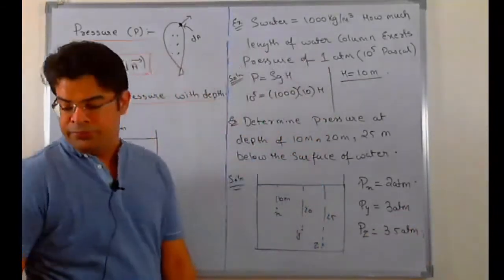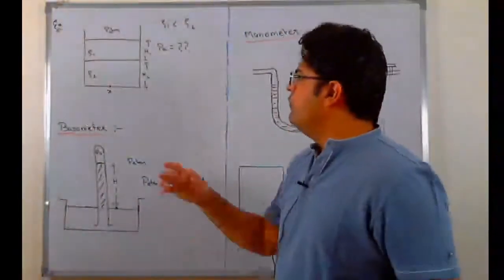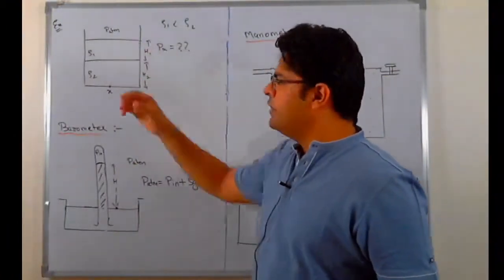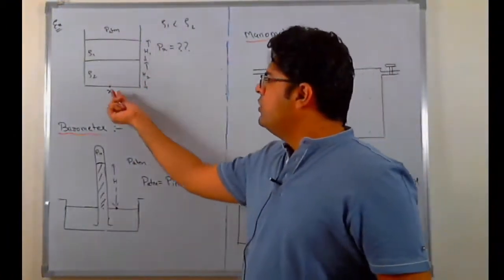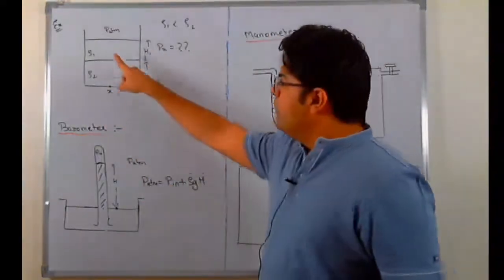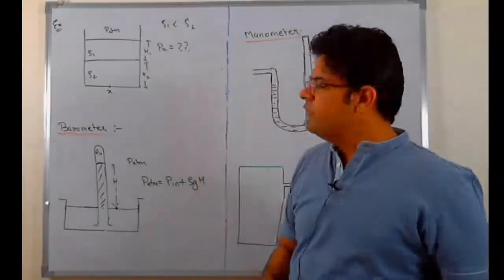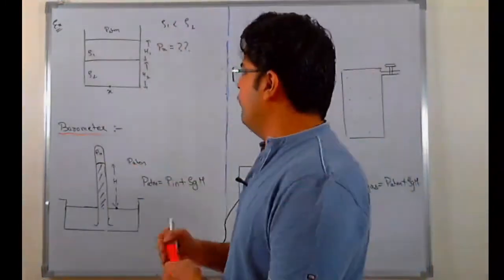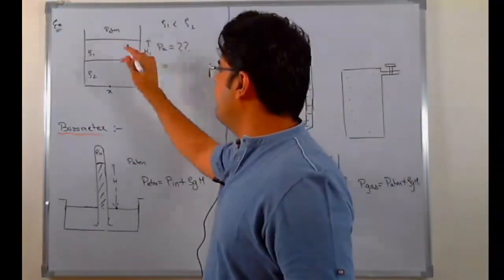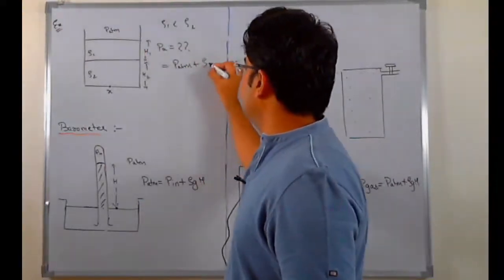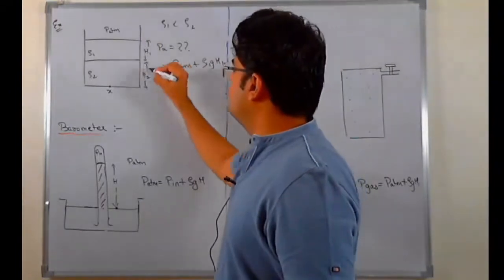Let's say we have a tank with two fluids of density rho 1 and rho 2, and the atmospheric pressure is P atm. They are asking me what is the pressure at point x. First thing, if this fluid is above the second fluid, this means that the density of the first fluid has to be lesser. What is the pressure at point x? Very simple, the pressure at point x has to be P atm plus rho 1 g h1 plus rho 2 g h2.